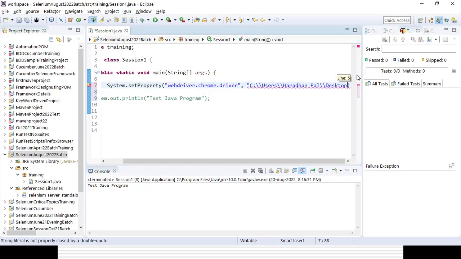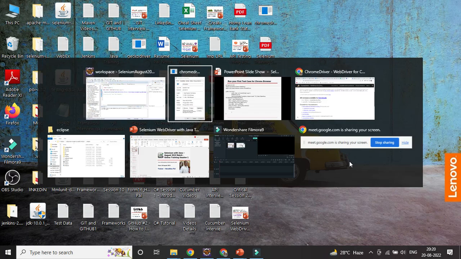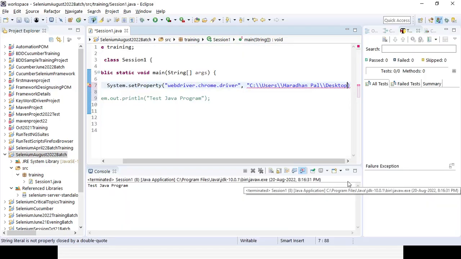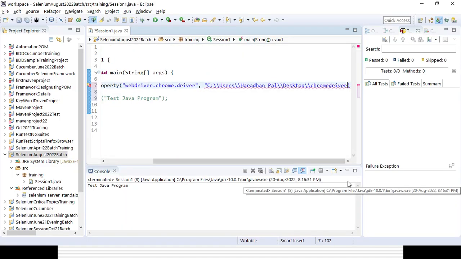So the location till here I have given, but what about the file name and extension? That part I also need to give, right? So what is my file name? The file name is chromedriver. And what is the extension? .exe. So that part I also need to give here, right? So here you need to give //chromedriver.exe. So that you are done.